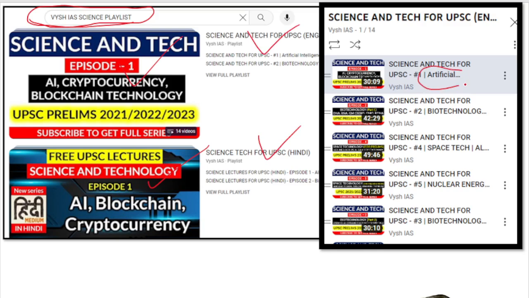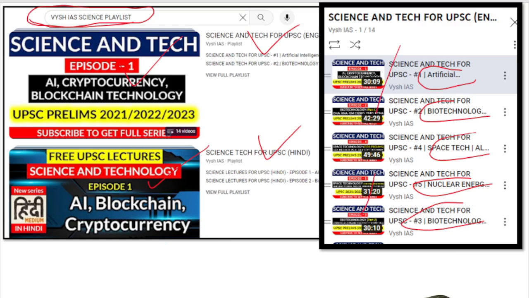Inside that, if you see, artificial intelligence, one playlist, one lecture; biotechnology, one lecture; then space tech, one lecture; nuclear energy, one lecture; biotechnology, one lecture. Like this, we have done different episodes so that you get an idea. See, in 30 minutes you can quickly revise all the science topics. That's why I'm telling you, we are not teaching you basics here, we are doing a revision series.